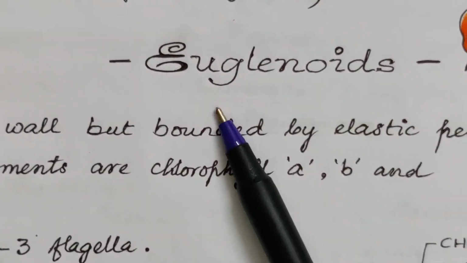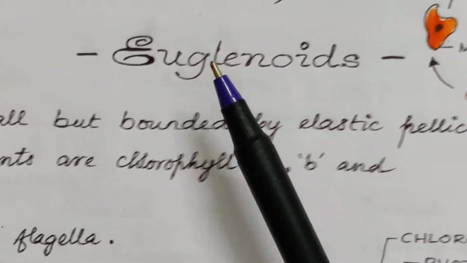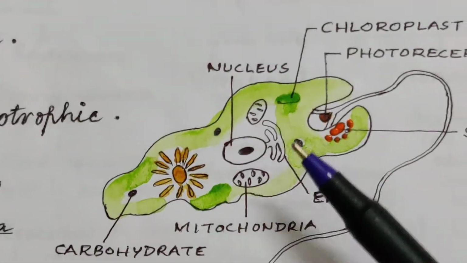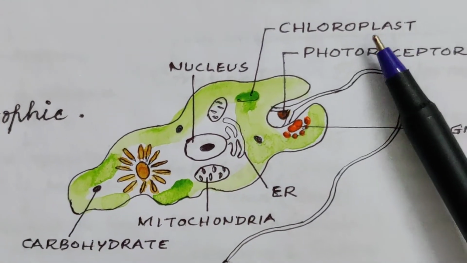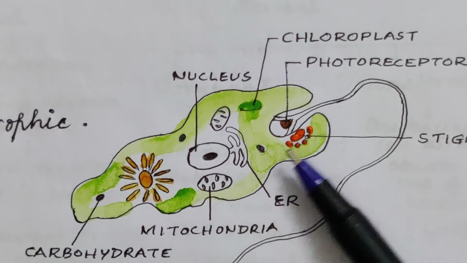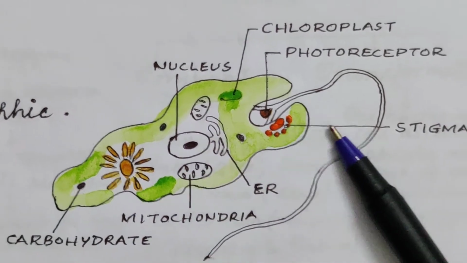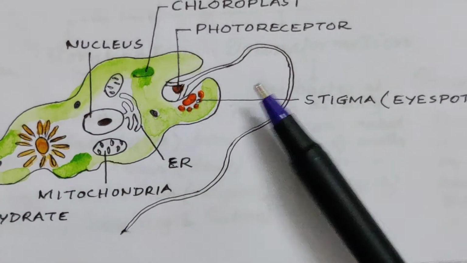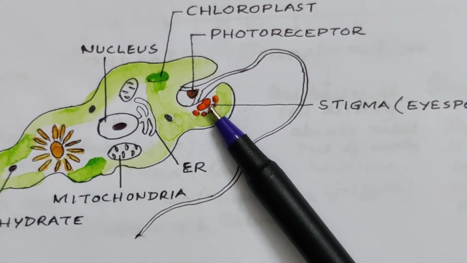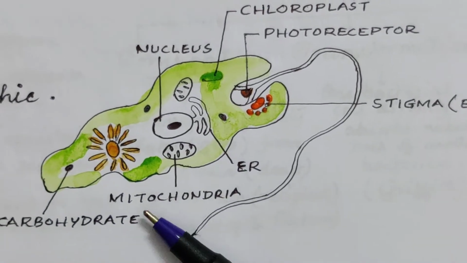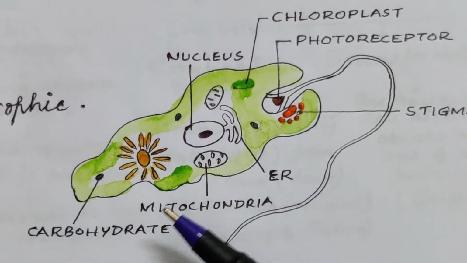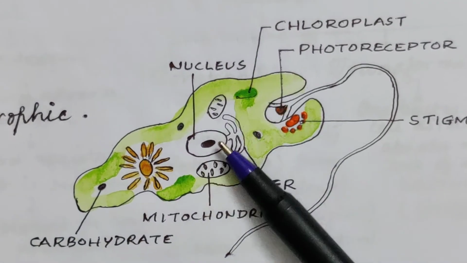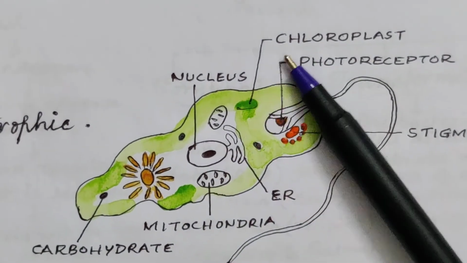And the last type of protista are euglenoids. This is the euglenoid, Euglena, having chloroplast, having a photoreceptor. This is called stigma or eye spot. They have all the cell organelles as you can see over here: mitochondria, endoplasmic reticulum, then nucleus, chloroplast, etc.